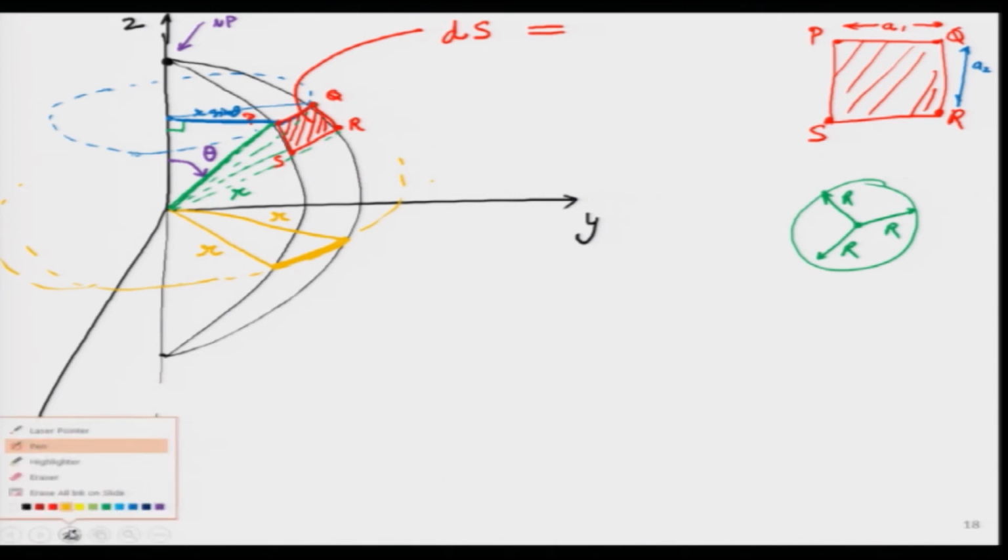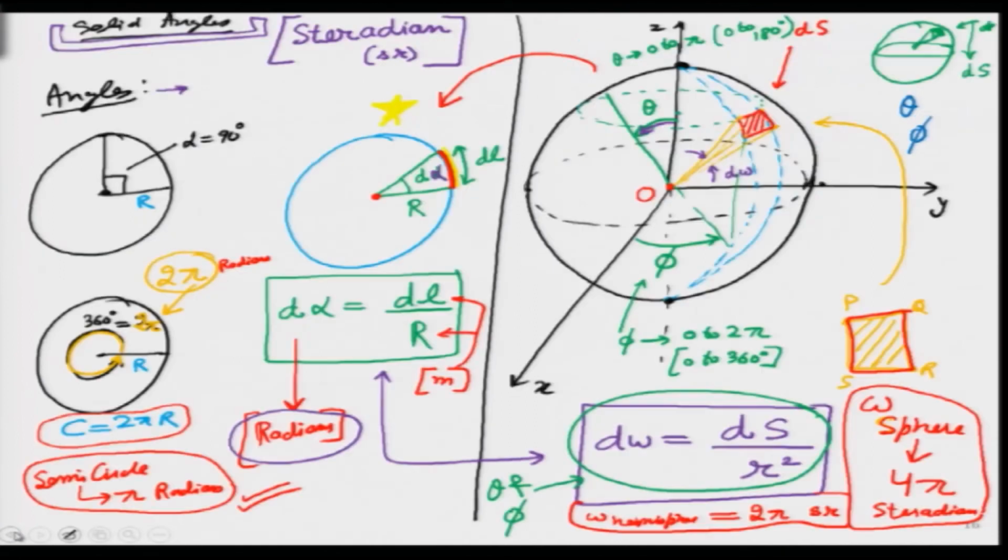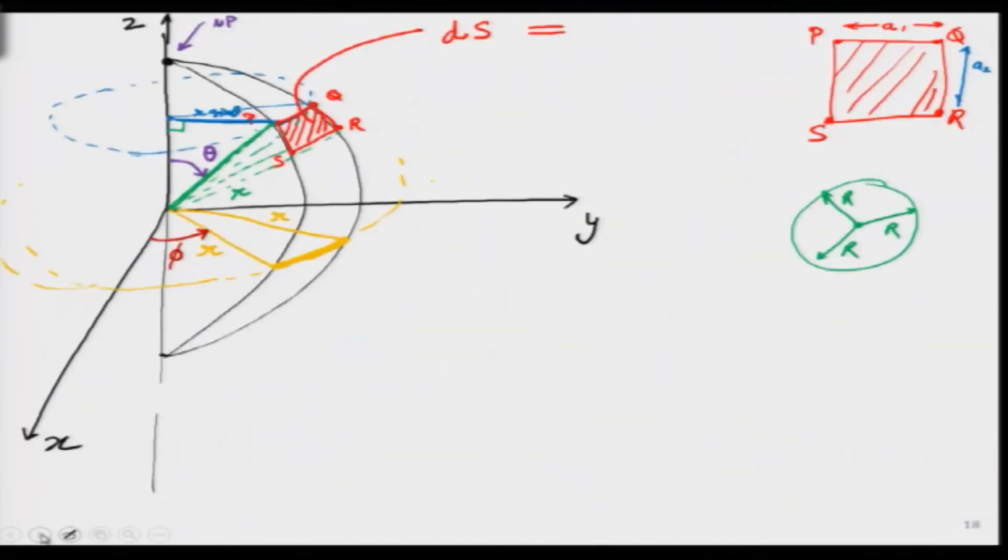Now, let us try and define phi. What will be this angle? This will be exactly phi. How do I know this is the polar or the azimuth angle phi? This is how we have defined it. And what is this particular thing? This is the slice of phi, which means this is small d phi over here.